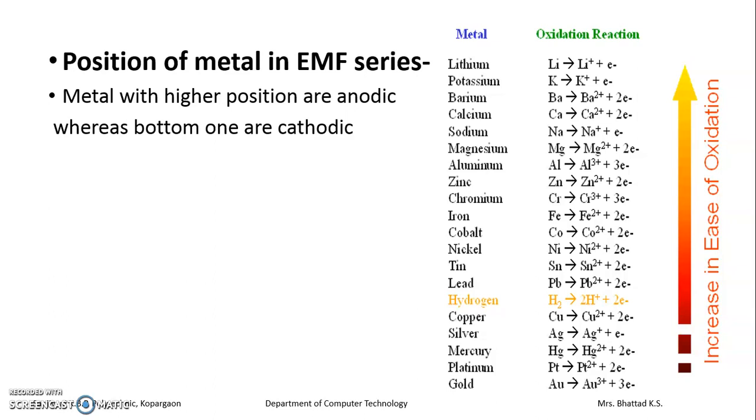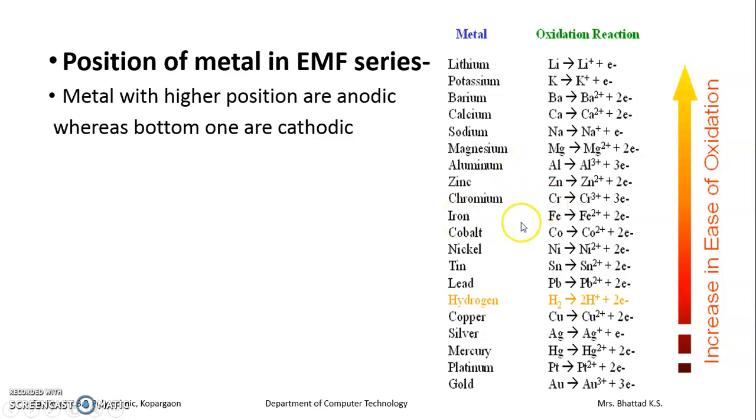For example, I will take a pair. मी जशी एक पेयर घेऊन दाखवते तुम्हाला. Now see, I am going to take a pair of zinc and iron. कर्सर कडे लक्ष द्या. Zinc is at the top compared to iron. मग जर ही जोडी तयार केली मी झिंक आयर्न, so who will be anode? Zinc will be anode and iron will be cathode. म्हणजे ह्या पेयर मध्ये झिंकला corrosion येईल, आयर्नला नाही.